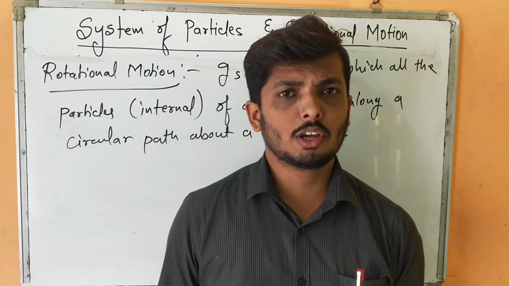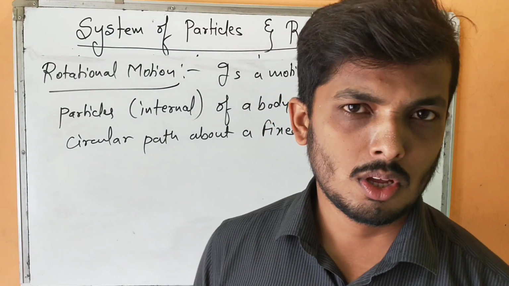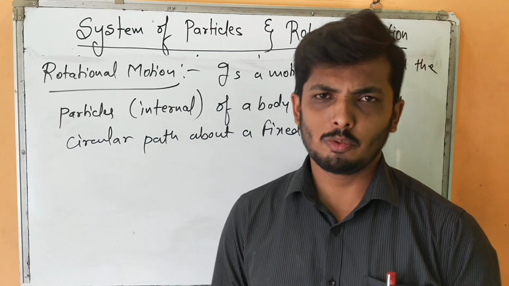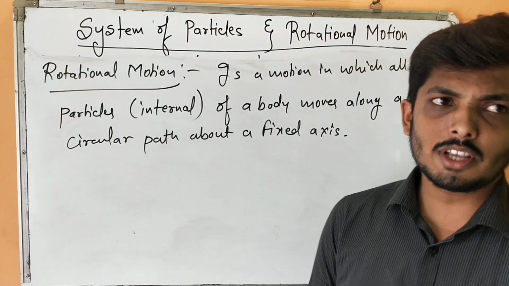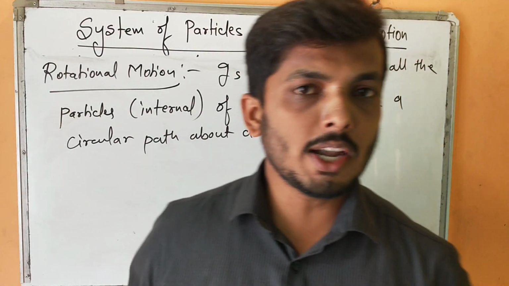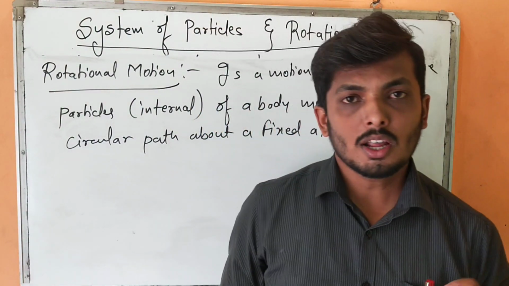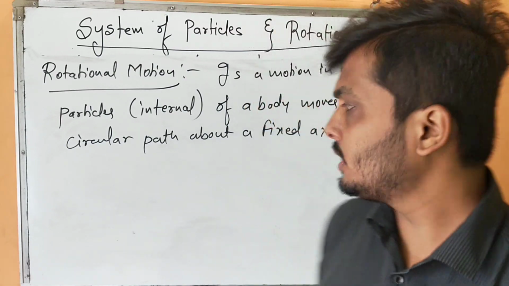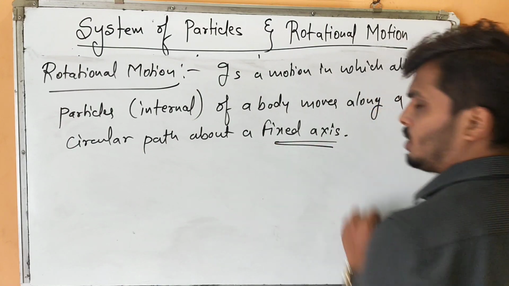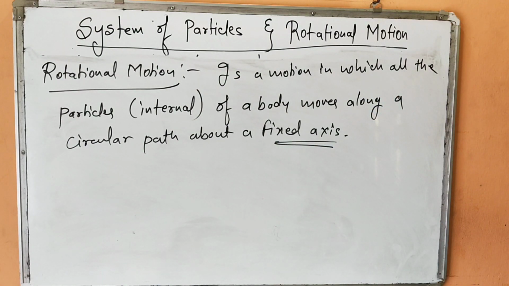Now don't confuse rotational motion with circular motion. They are totally different kinds of motion. No doubt there is quite a similarity between them, but there are certain differences that you should know. Rotational motion is a motion in which all the particles follow a circular path about a fixed axis. Here this word is very important: about a fixed axis.